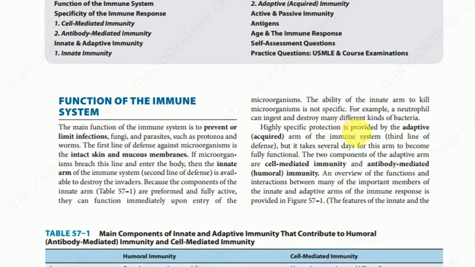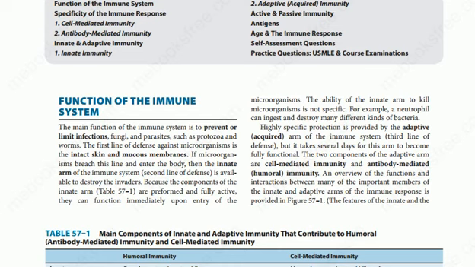Highly specific protection is provided by the adaptive, acquired arm of the immune system, the third line of defense, but it takes several days for this arm to become fully functional. The two components of the adaptive arm are cell-mediated immunity and antibody-mediated immunity. So the third line of defense consists of cell-mediated immunity and antibody-mediated immunity.